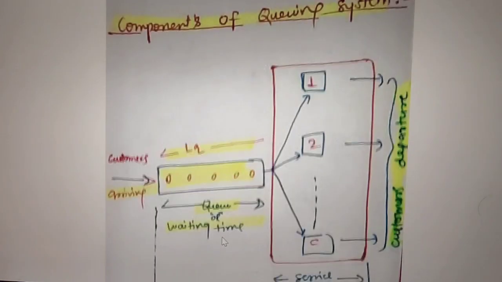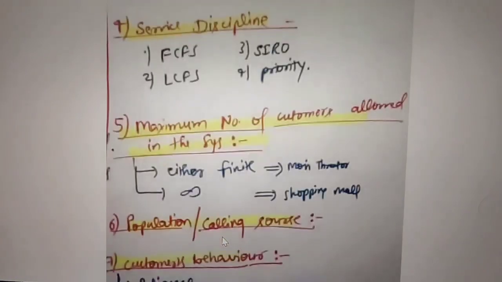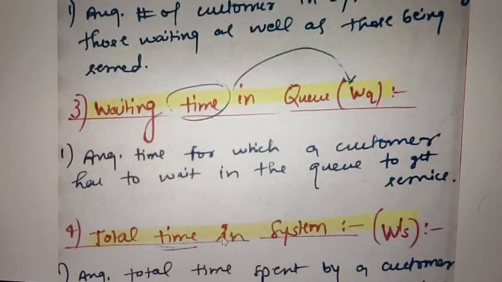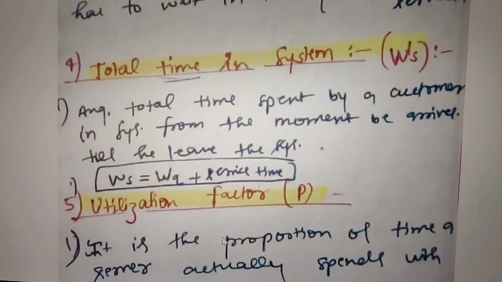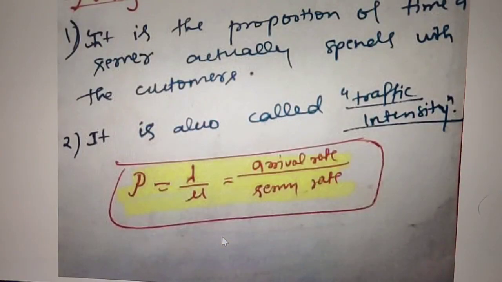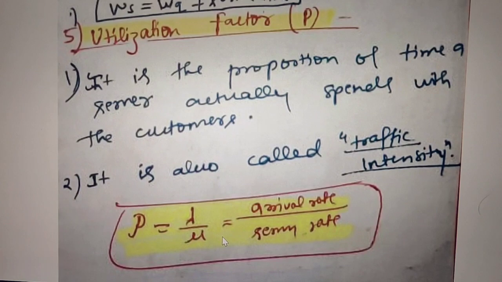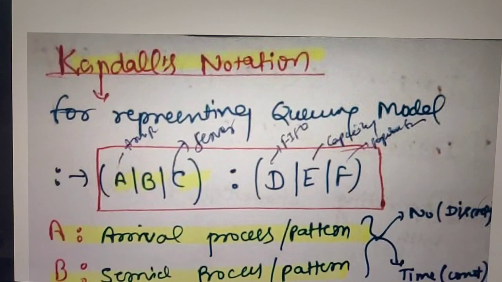We use these queuing theory concepts to understand deeply what is there in the queuing system. Now another very important concept is the representation of models in queuing systems. Basically there are 6 models in queuing theory. Now I am going to discuss the notations, which are given by Kendall, so we call them Kendall's notation for representing a queuing model.